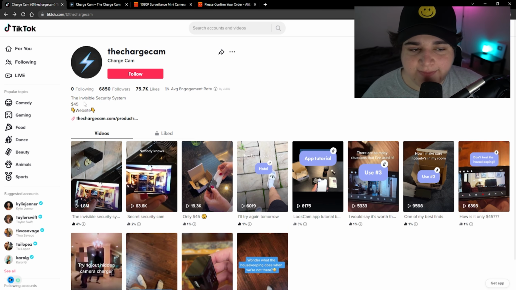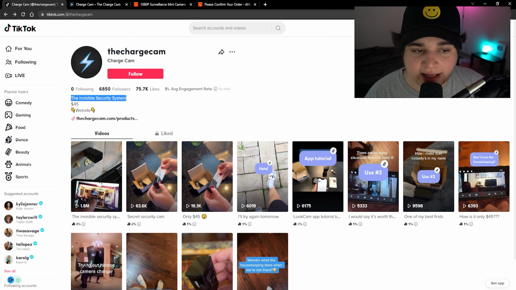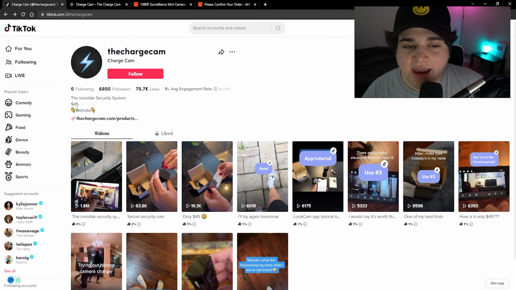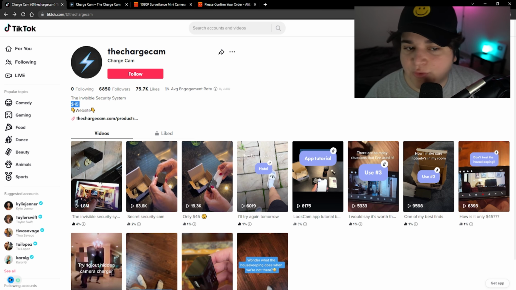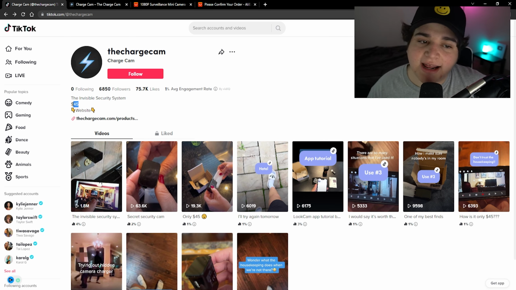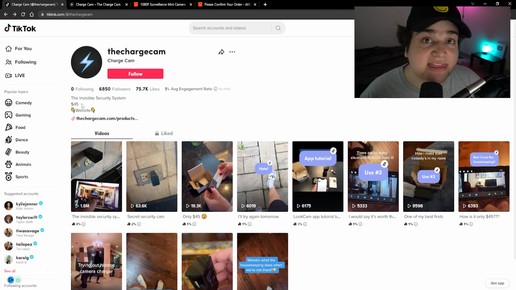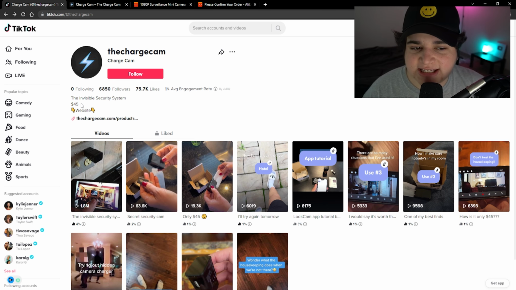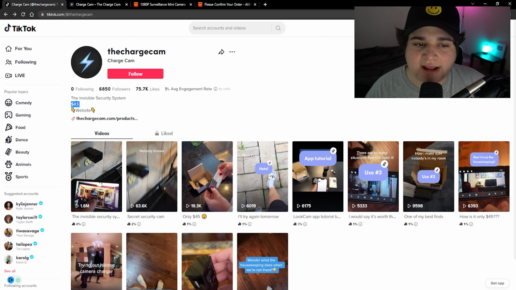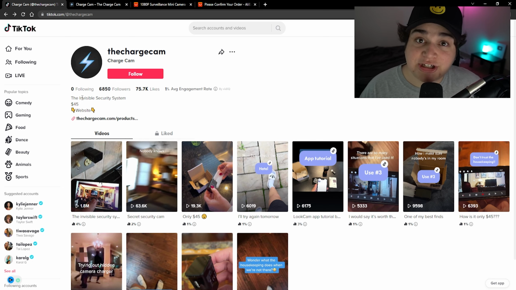Now, the first thing I want to say, they actually did a phenomenal job right here with the bio. The only thing I would change is this right here. It says $45 right there. The reason I don't like that is because people might see that instantly, and you might not even be able to get them into the funnel of your website. The price of your product right there could turn people off from actually going to your site.